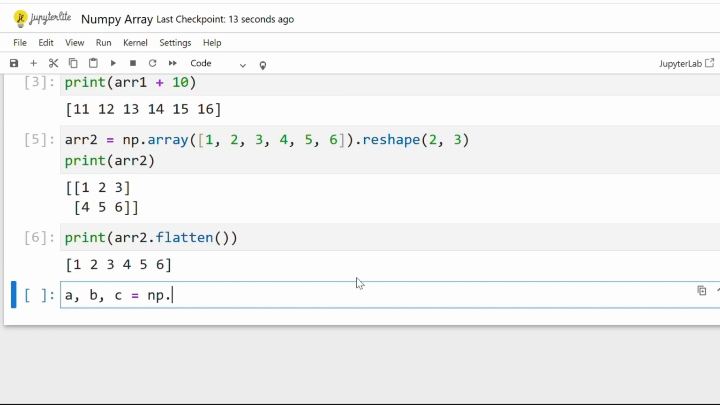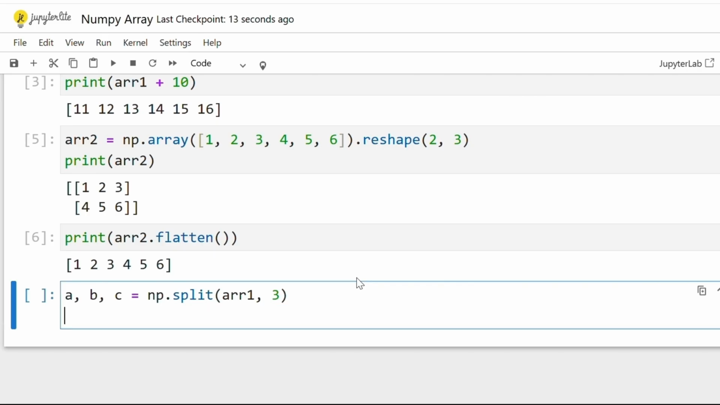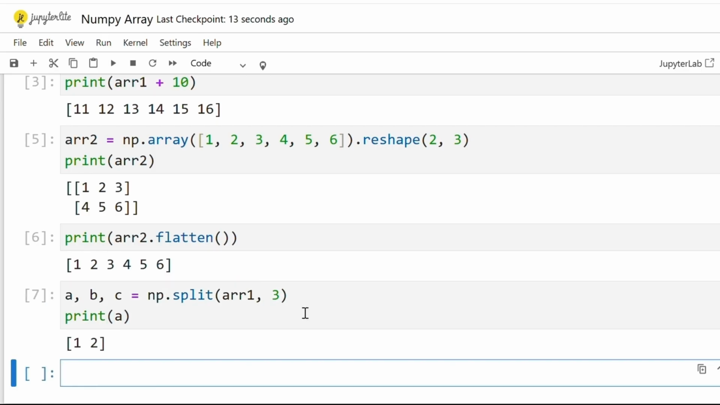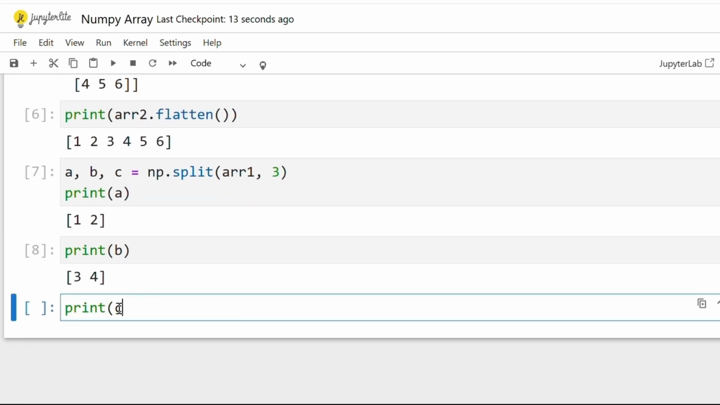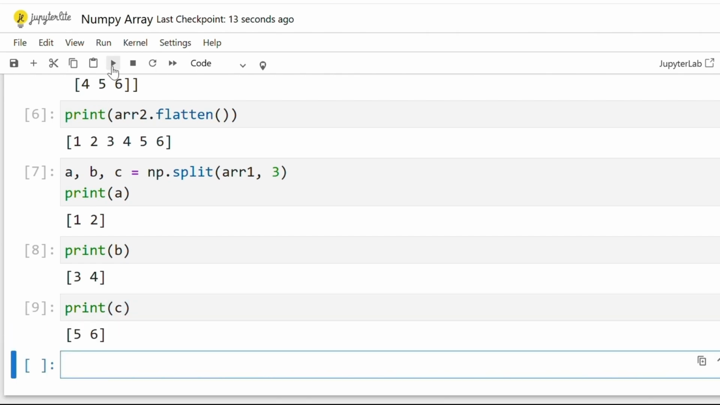After that, I will type np.split. Then I will pass the name of the array that I am going to split and into how many arrays I am splitting it. It's 3. And after this, I can print each of the sub-arrays one by one. So let us suppose I am printing array A. So when I'll run this cell, I get 1, 2. That means the first 2 elements are in array A. Similarly, if you print B and then print C, you will notice that all the elements have been equally split, equally divided into these 3 arrays.